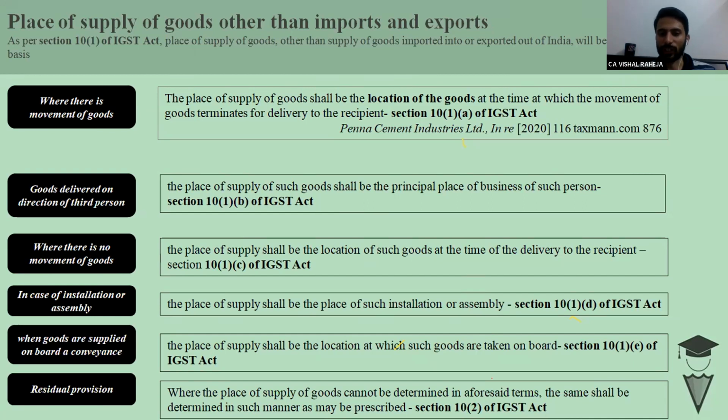In that situation, the place of supply shall be the principal place of business, meaning my principal place of business. So in that situation, C and S would be charged.